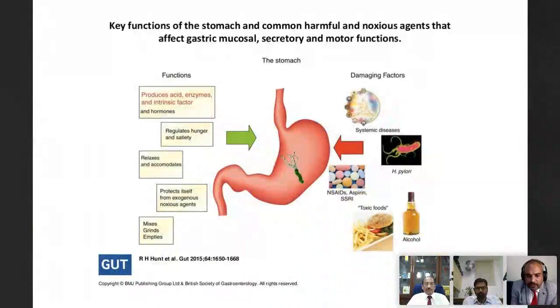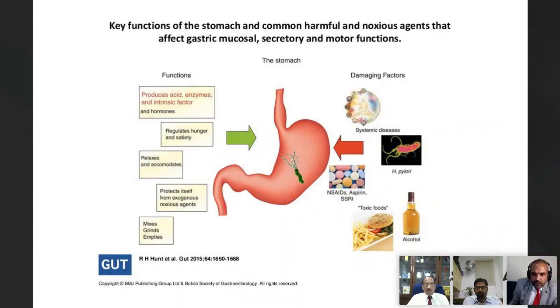The stomach, interestingly, I would like to believe, is the most neglected organ because it is able to take enormous insults and assaults through its lifetime. And how is it commonly afflicted? The damaging factors being probably systemic diseases, overuse of some medications, our lifestyle habits, toxic foods, alcohol, then cigarette smoking, tobacco basically.